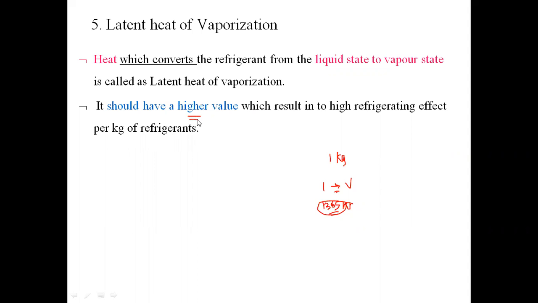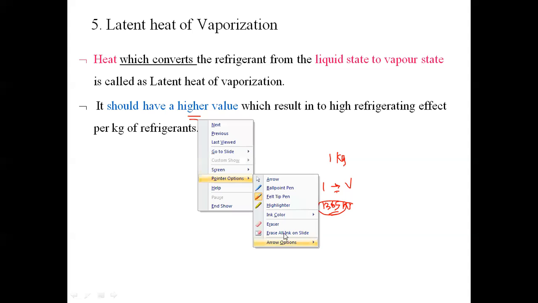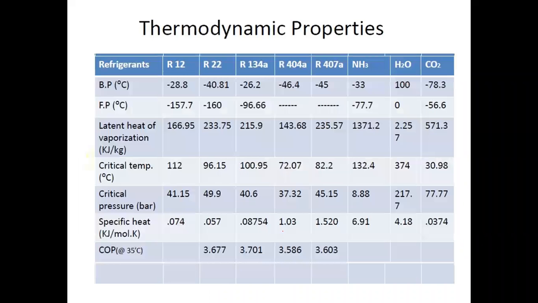So that is related to the latent heat of vaporization. So here we have completed the thermodynamic properties of the refrigerant. Now after thermodynamic properties, the next type of property is the chemical properties. But before proceeding to the chemical properties, for the thermodynamic properties we have studied, for different types of refrigerant, all the thermodynamic properties are mentioned here.